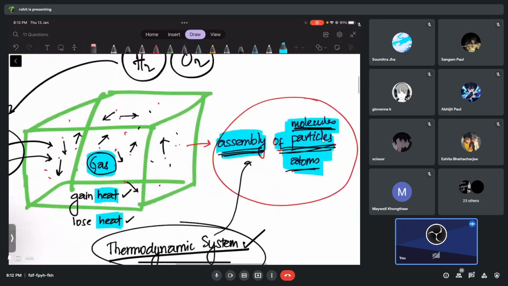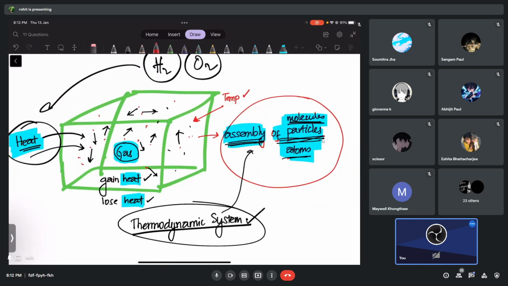Let's come back to this example. This system of gases, I think you'll agree with me, will be at a certain temperature. It cannot happen that we don't know about the temperature. These gases are hitting the walls of this container. So when they hit the walls, the force applied per unit area of this container, we call it pressure due to the gas, because the gas molecules are hitting the walls, so they apply pressure on the walls.